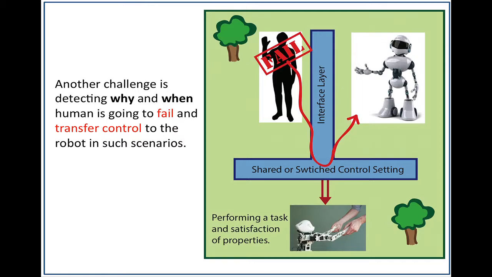All right, so far I talked about the case that, well, if the robot fails, you want to transfer to the human. Naturally, there's the other case too. What if the human fails? If the human fails, we also want to transfer to the robot. So we want to have a smooth transition between the two.